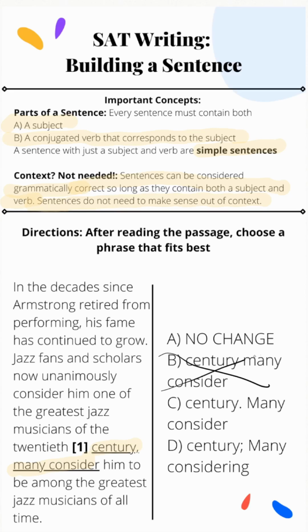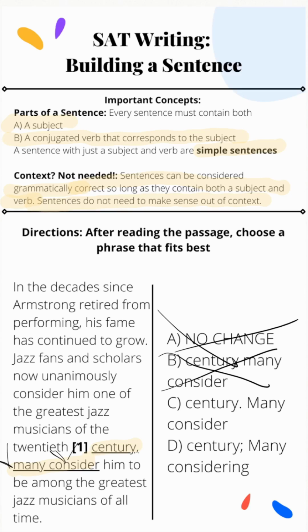Not using any sort of interconnective punctuation between "century" and "many" creates a run-on sentence that is just too long, and clearly there's supposed to be some sort of connector between "century" and that "many consider" statement. Now, we have to consider what is going on here. Commas are used to separate an independent and dependent clause, but actually, "many consider," even though we don't have the context, is still a sentence. "Many" is the subject, and "consider" is the verb. So we can get rid of A as a potential option.